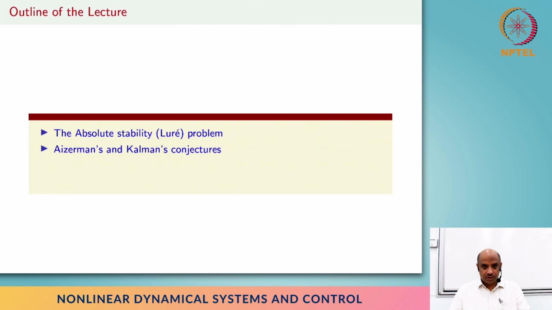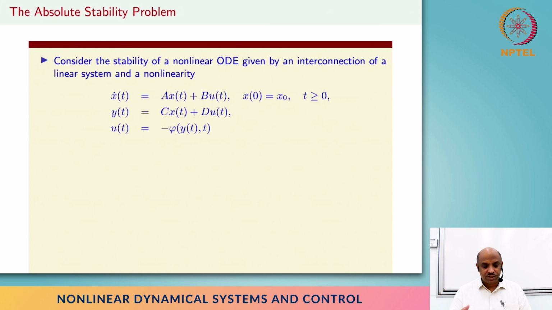So we will go through the problem itself, and then we'll look at a couple of conjectures, quite interesting and otherwise historically important. And then we will present these two important criteria called the positivity and circle criteria, followed by a very famous criterion called Popov's criterion, right? And the problem itself is quite interesting. It's a way of solving nonlinear problems by dividing the nonlinear part into separate and the linear part into separate.